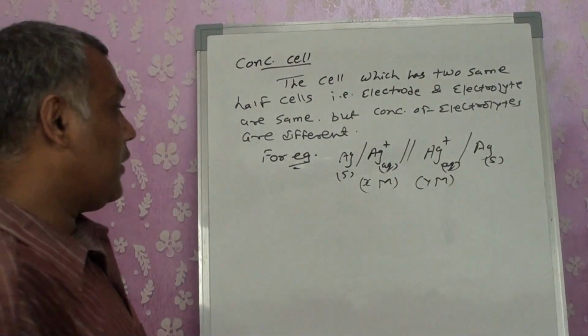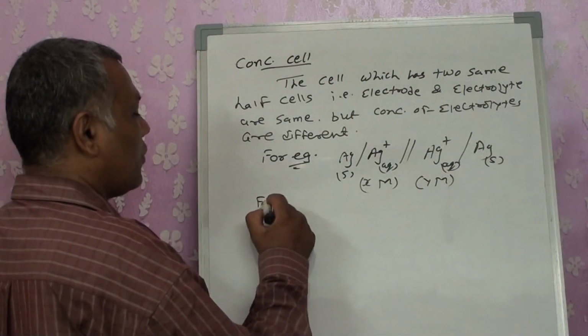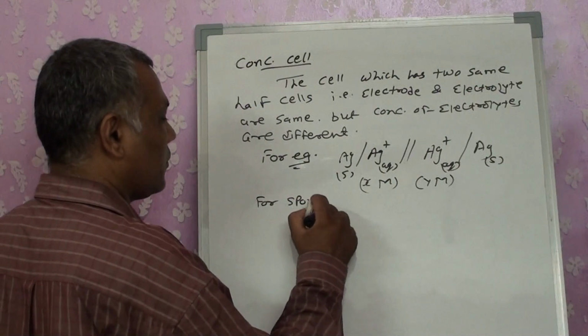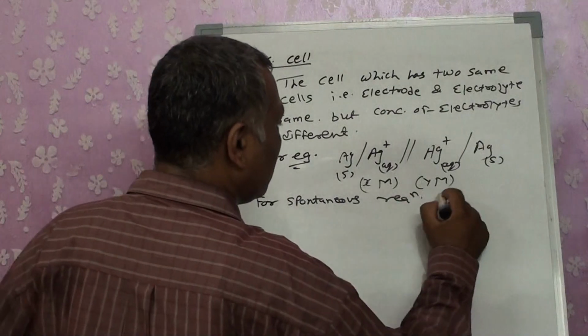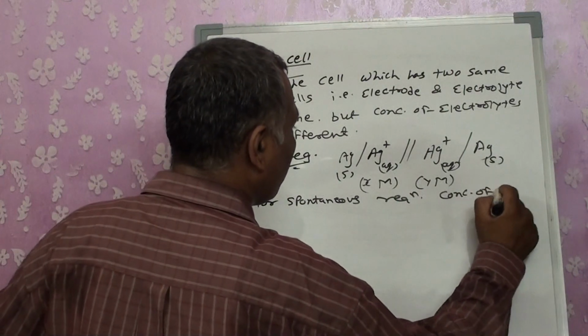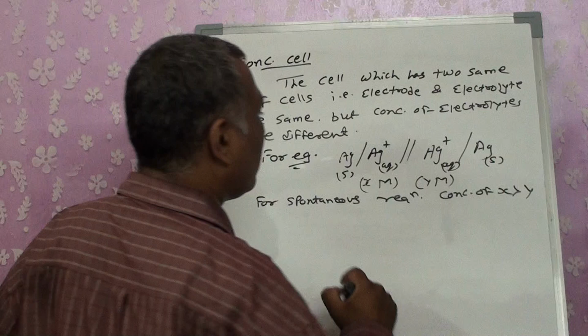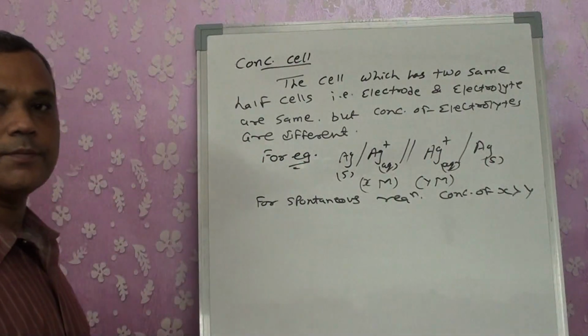Then in this case, for a spontaneous reaction, the concentration of X should be less than Y. That is fixed.